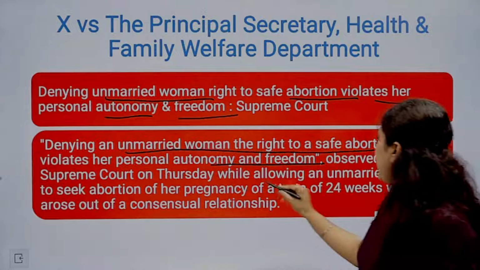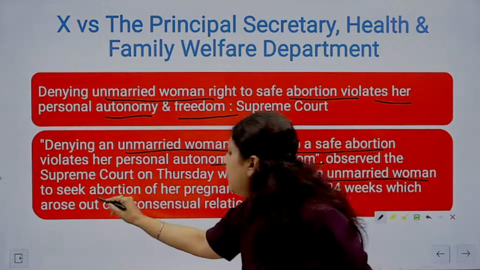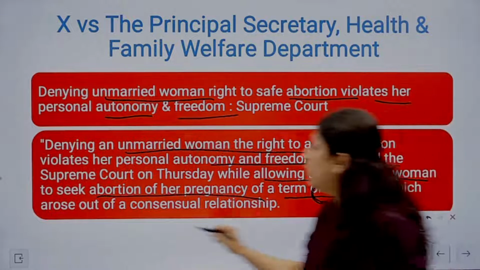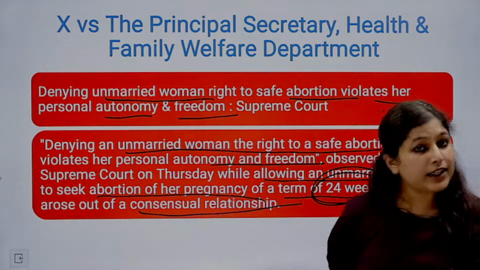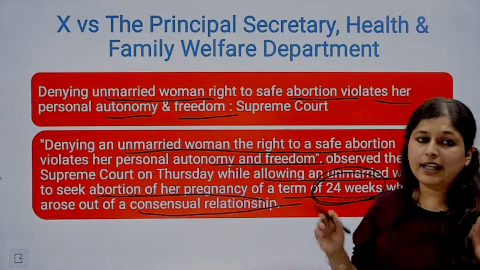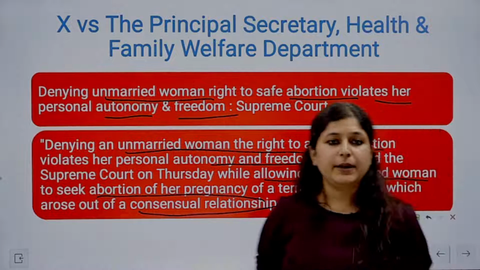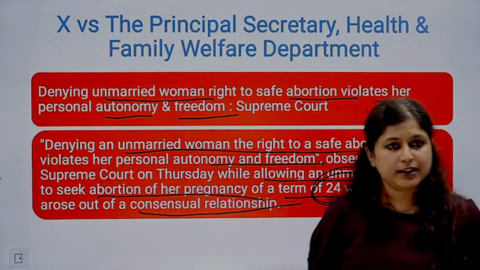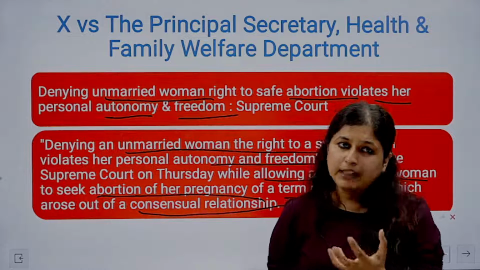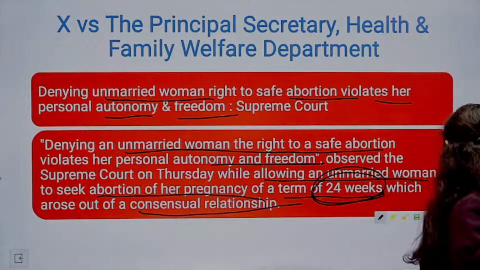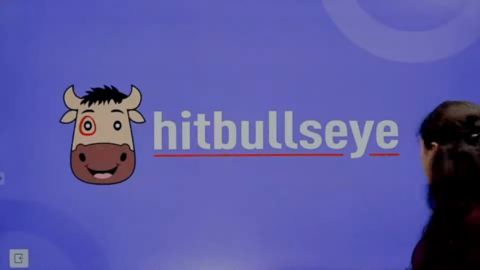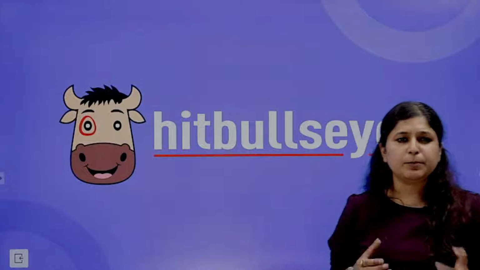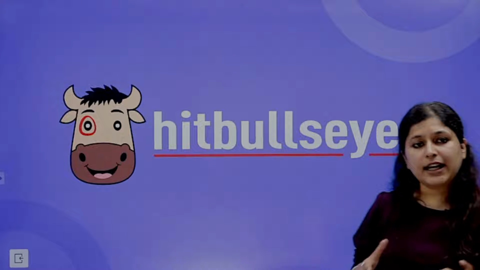Observe the Supreme Court, while allowing an unmarried woman to seek abortion of her pregnancy of a term of 24 weeks, which arose out of consensual relations. So that is absolutely allowed. Please understand, in India, up to 24 weeks is the basic lawful time period till which an abortion can be taken up. So this was basically upheld in this judgment. Right. With this, we come to an end of this session, and these were the most important set of judgments that have come up till now in the month of July.